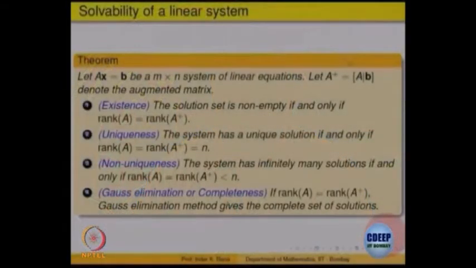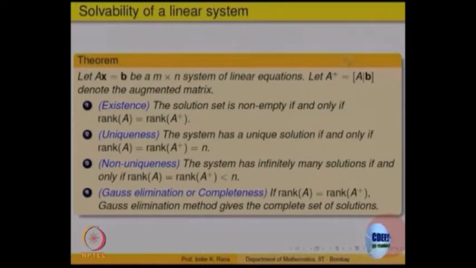Then there are infinitely many solutions, and we said that for the difference n minus r, the rank, those many variables are arbitrary, they are free to take any values, and you can choose the remaining accordingly. So that describes all solutions also.